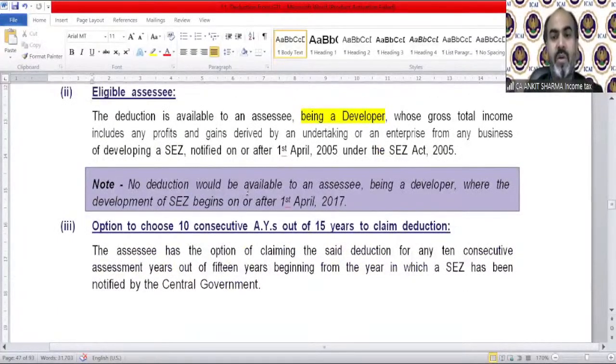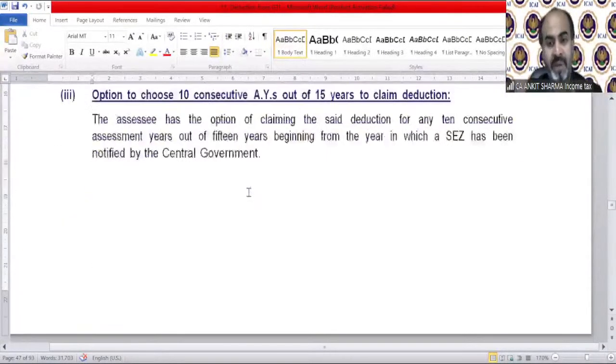Option to choose 10 consecutive assessment years out of 15 years to claim deduction. The assessee has the option of claiming the said deduction for any 10 consecutive assessment years out of 15 years beginning from the year in which a SEZ has been notified by the central government.